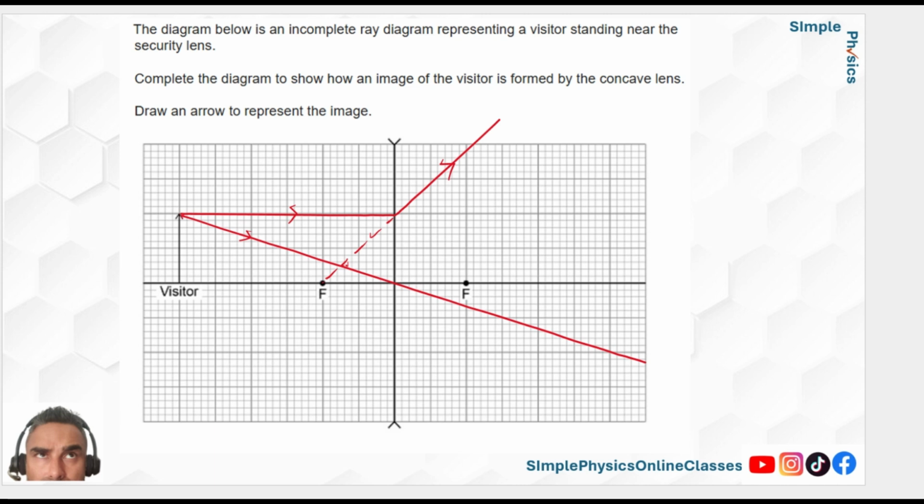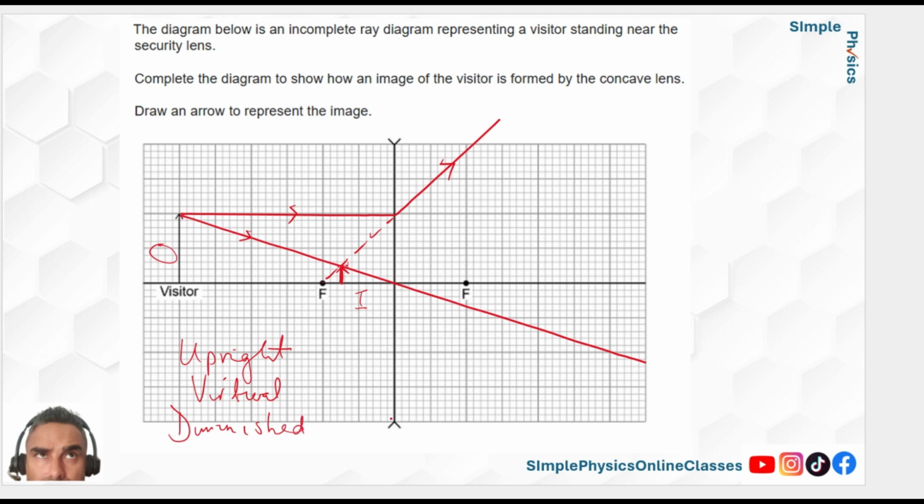Now the question is, where is the image? It's where the two lines intersect. It's here. And again, what can you tell me about the image? It's upright. It's virtual, because it's on the same side as the object, by the way, and this one is diminished, isn't it?